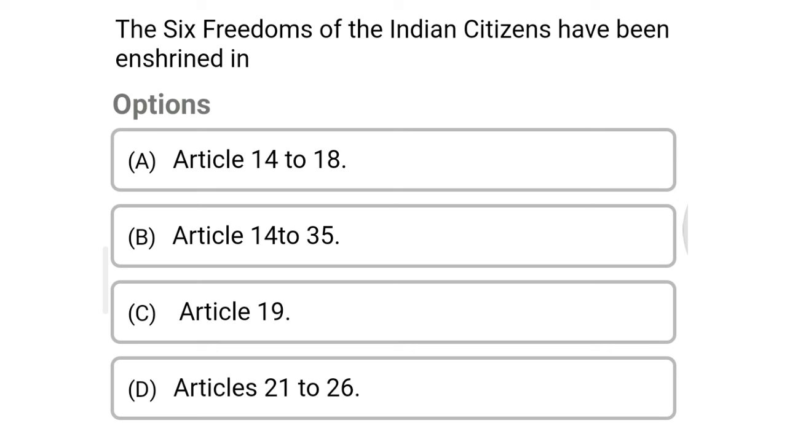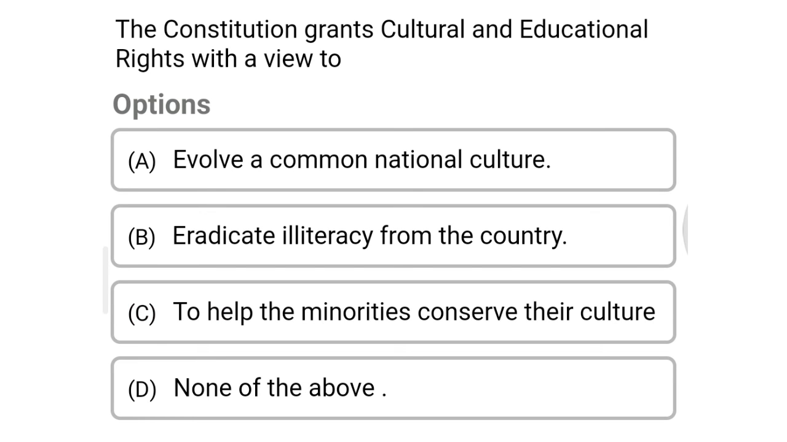Next question, the 6 freedoms of Indian citizens have been enshrined in option A, Article 14 to 18, option B, Article 14 to 35, option C, Article 19, option D, Articles 21 to 26. The correct answer is option C, Article 19.